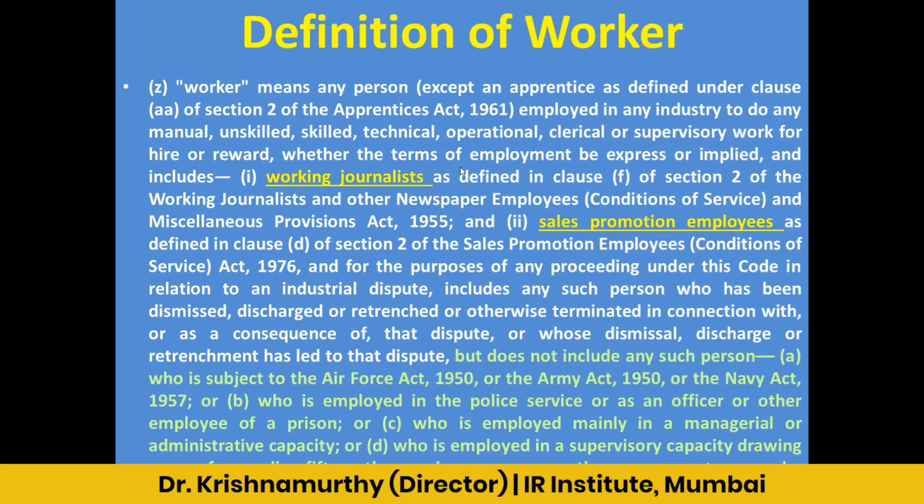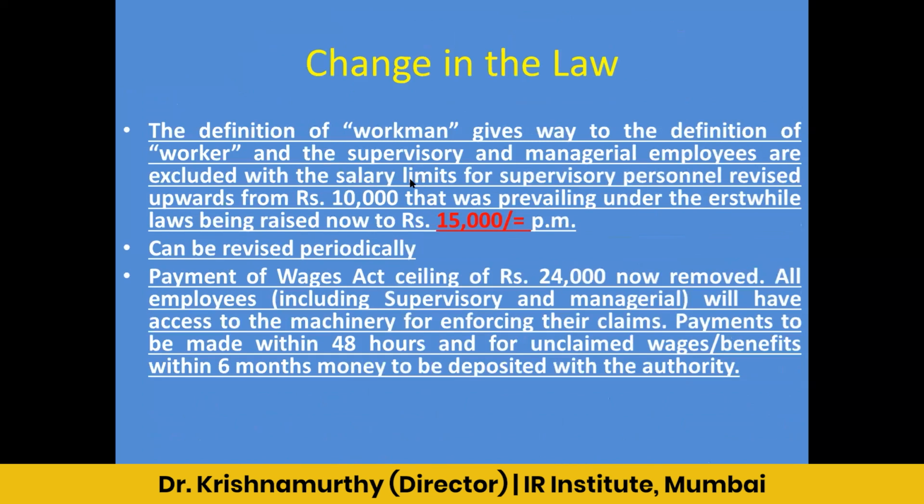So the definition of workman gives way to the definition of worker, and the supervisory and management are excluded, with the salary limits of supervisory personnel revised upwards from 10,000 that was prevailing under the erstwhile law, now being raised to 15,000 rupees. The Payment of Wages Act ceiling of 24,000 is now removed. All employees, including supervisory and management, will have access to the machinery for enforcing their claims.